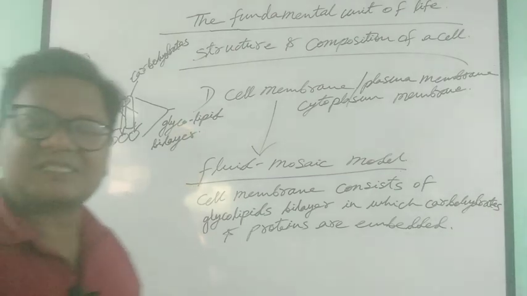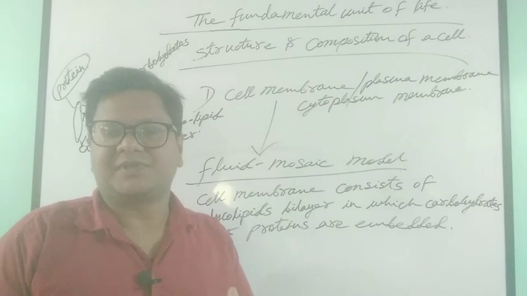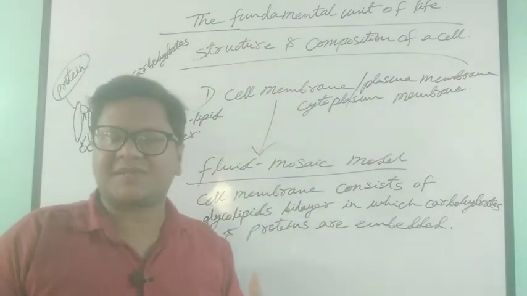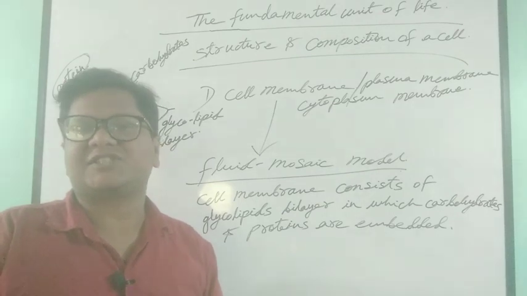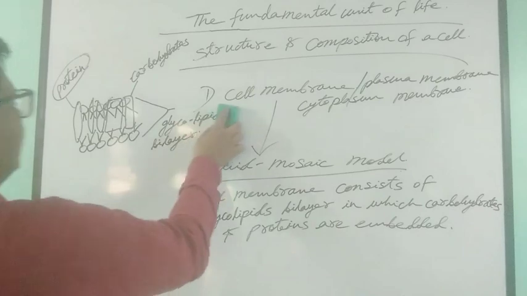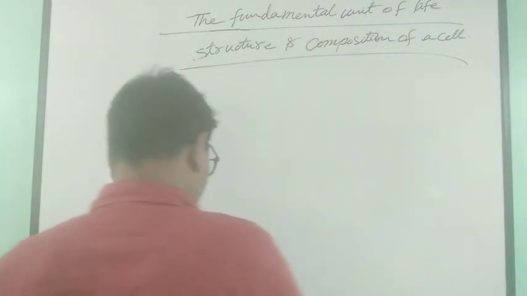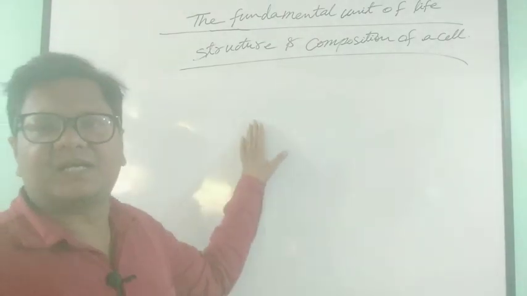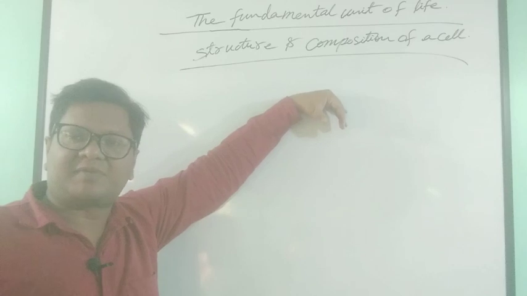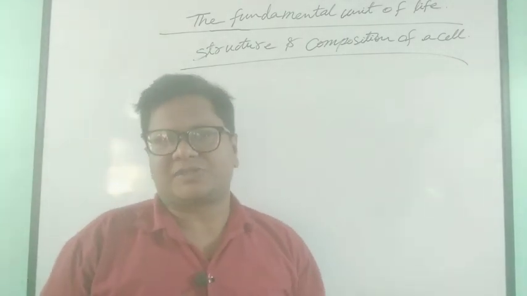Now we will see the gaseous exchange as well as fluid exchange through the plasma membrane, how it happens. Let us see. Now we will see the gaseous exchange that takes place in the plasma membrane, and these gases are basically carbon dioxide and oxygen.